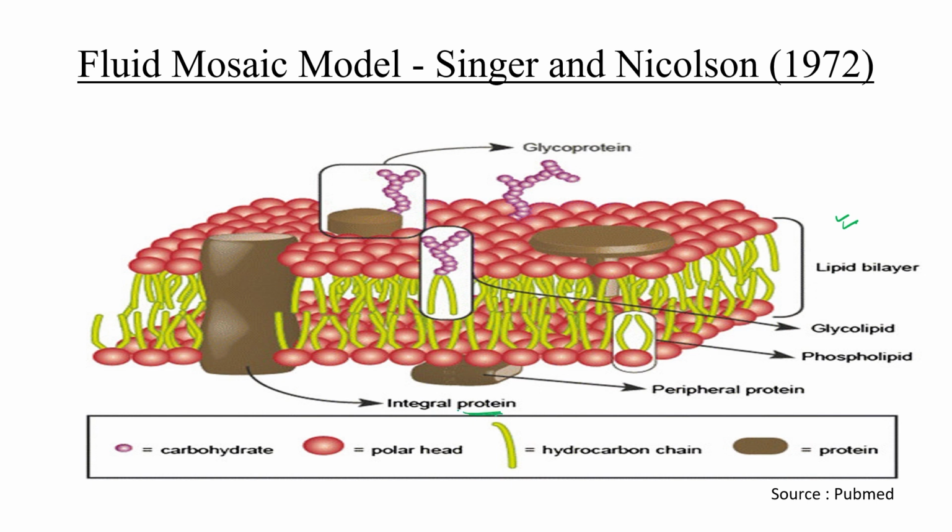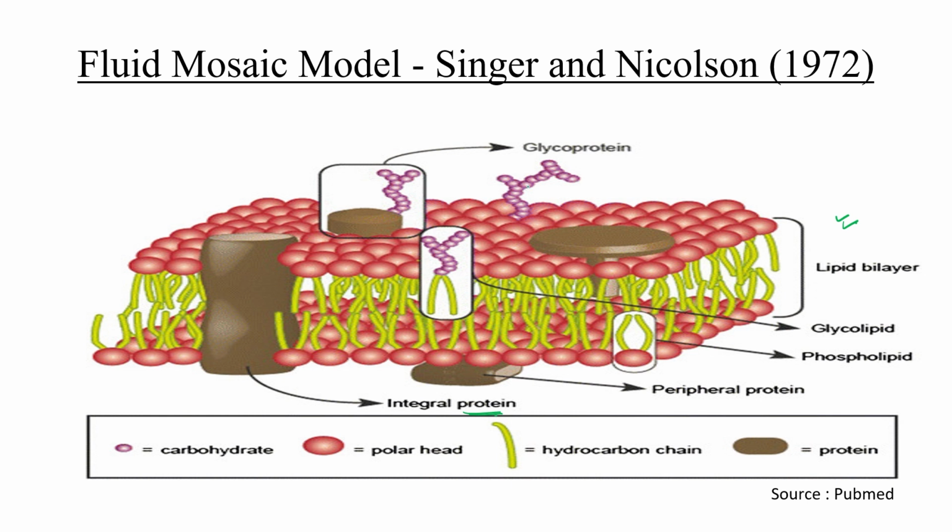This is an integral protein. Some peripheral proteins are also there, here, this is the peripheral protein you can see over here. And some carbohydrate chains are also attached to the lipid and protein.